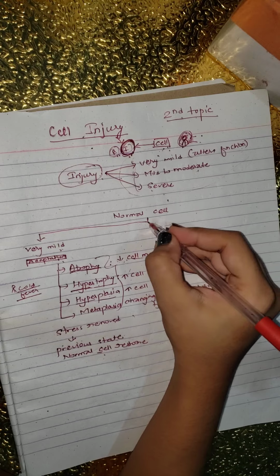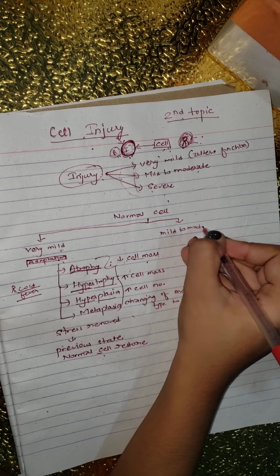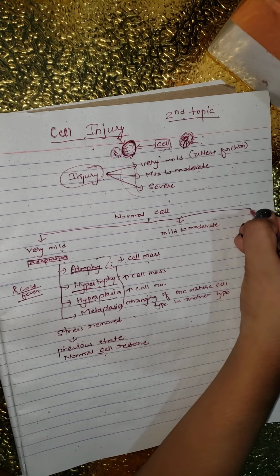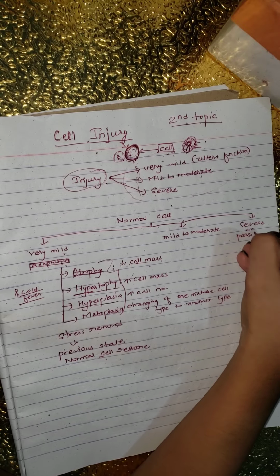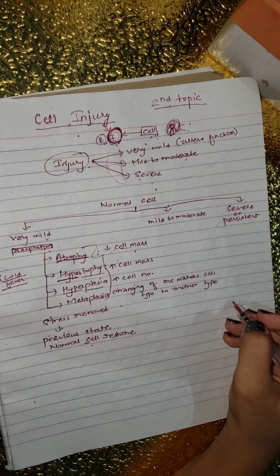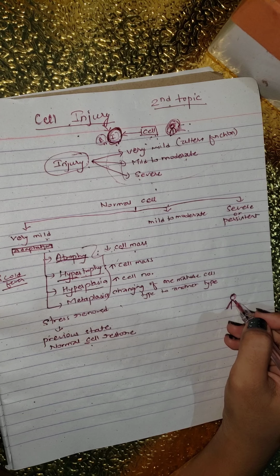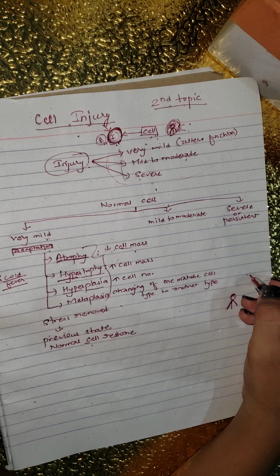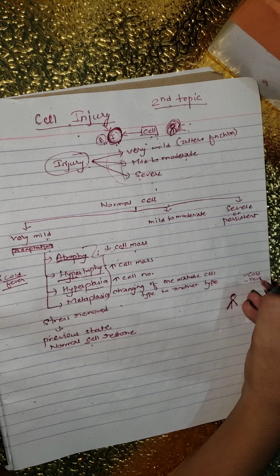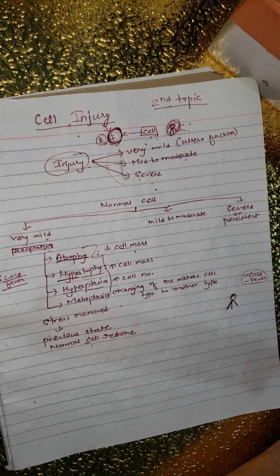But what if the cell is going through mild to moderate, or very serious, severe or persistent stress? For example, we humans can adapt to very mild stress like a cold or a mild fever. We don't go to hospital for this.